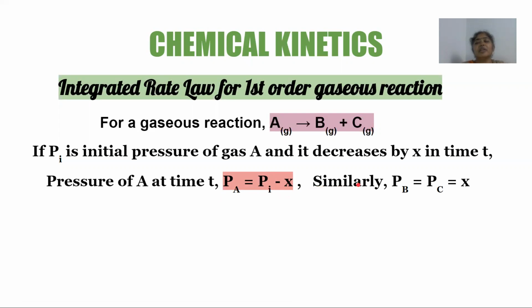Similarly, the pressure of the product B as well as the product C after time T can be denoted by X, that is the pressure of B and C will be increasing by an amount of X.